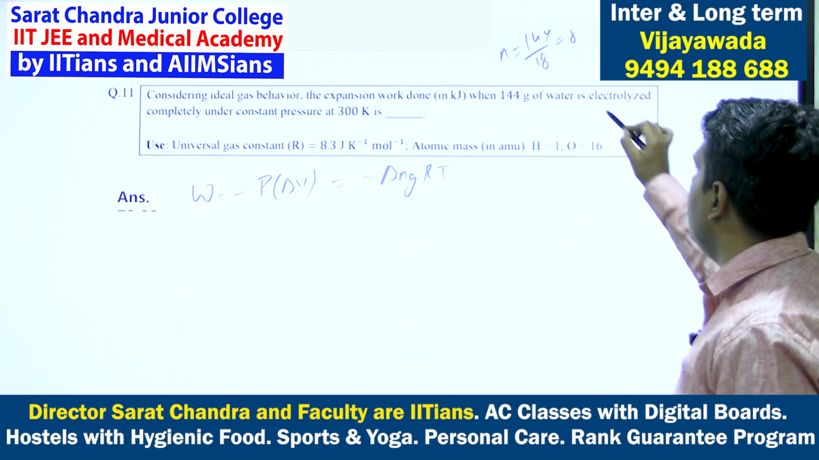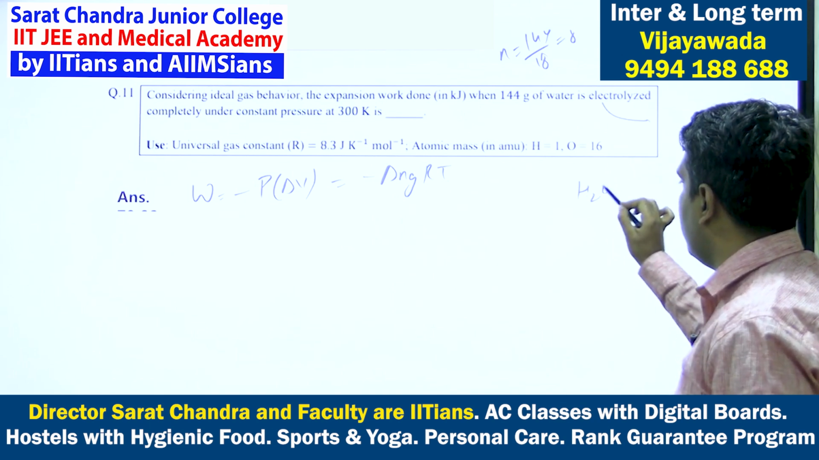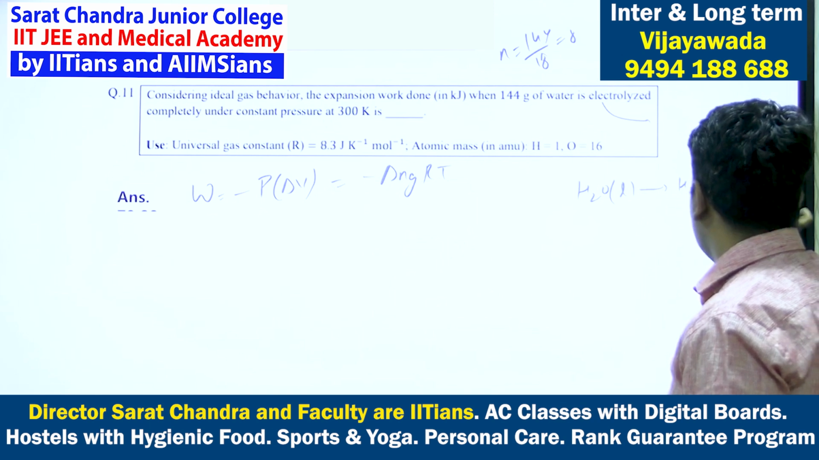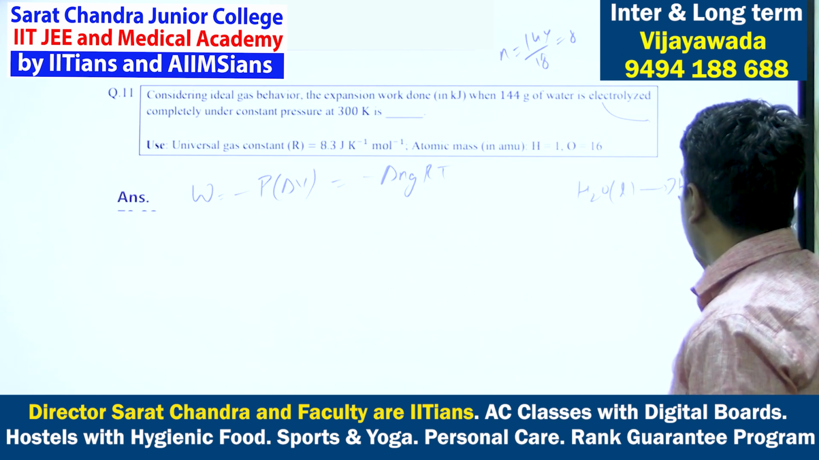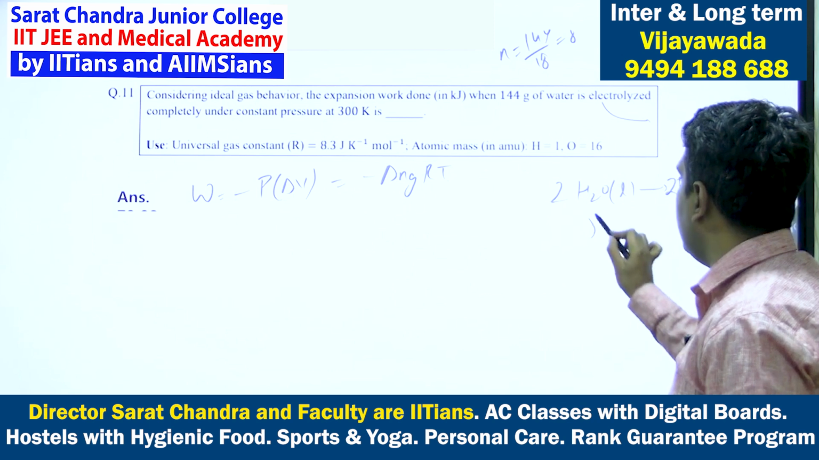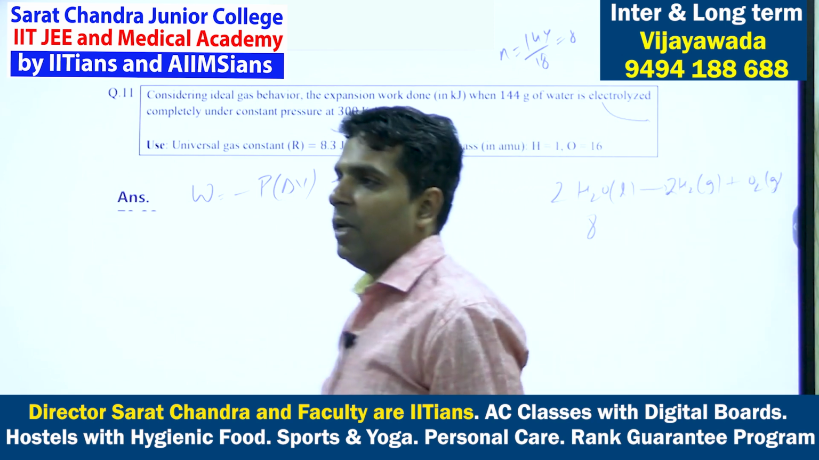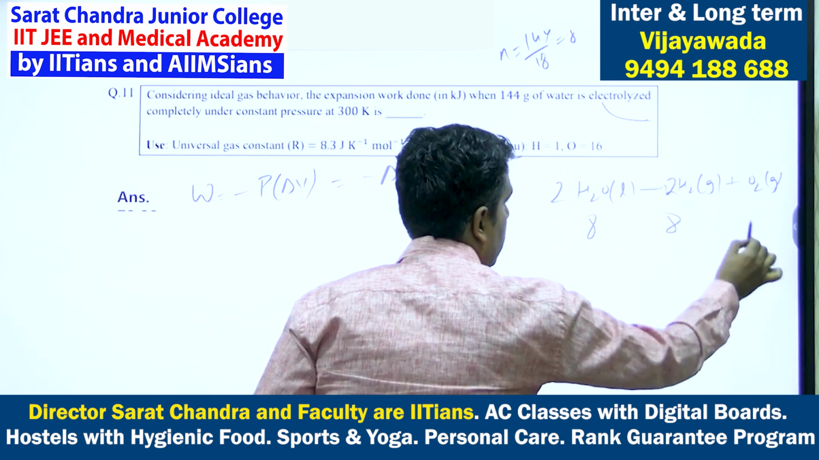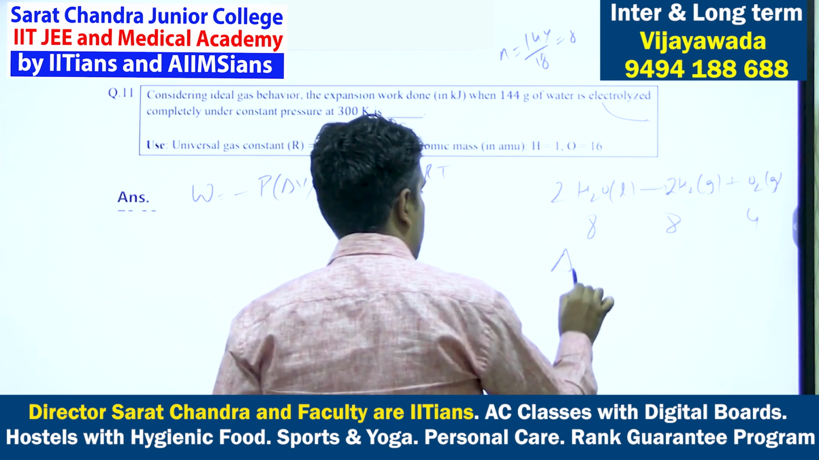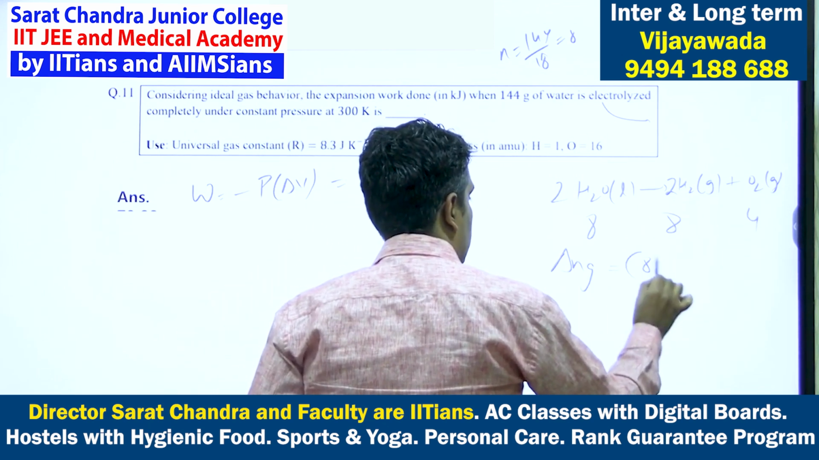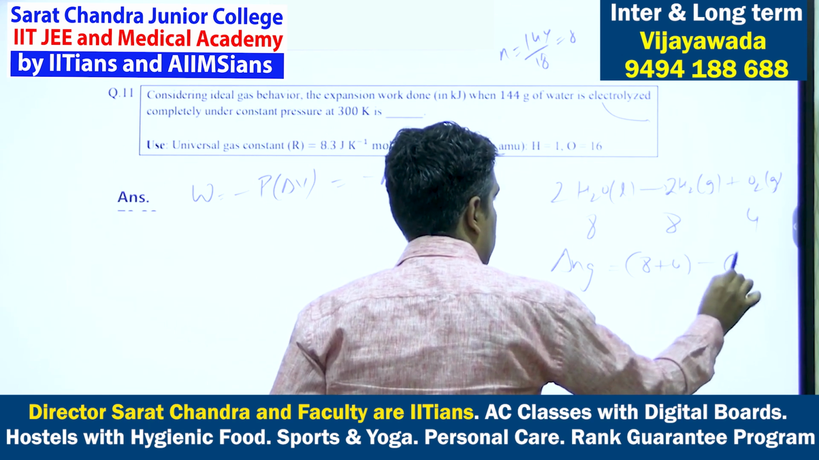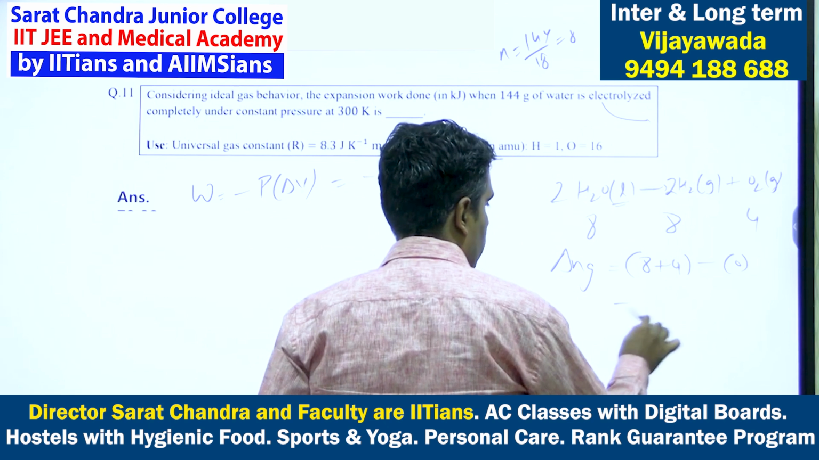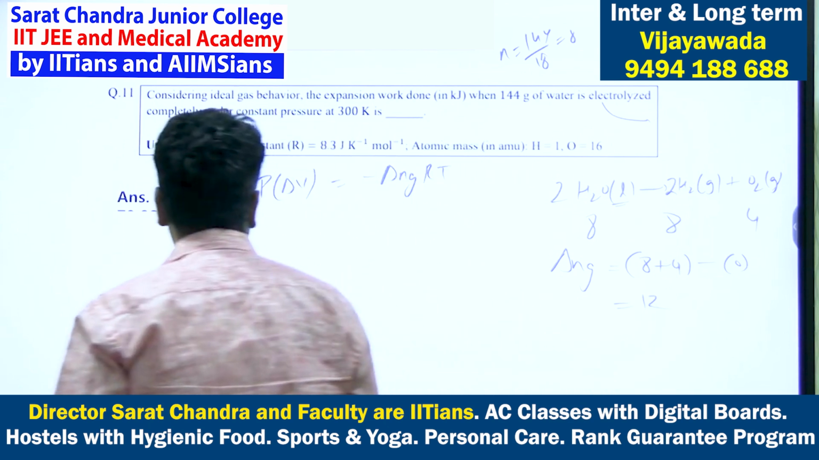So water is electrolyzed. What is water? Water in liquid state will be electrolyzed to hydrogen gas and oxygen gas. So let us balance this reaction. Now there are 8 moles of water. So 8 moles of water, when it undergoes electrolysis, will give me 8 moles of hydrogen and 4 moles of oxygen. So delta Ng for this reaction will be number of moles of gaseous products minus gaseous reactants. Water is in liquid state, so that will not be taken into account. So delta Ng for this reaction will be 12.